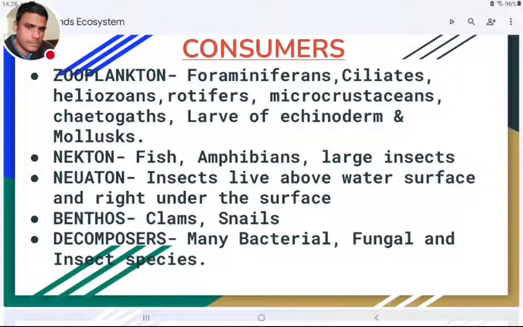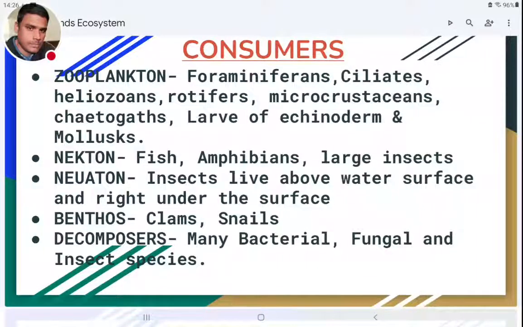Neuston are usually animals that lie above the water surface or under the water surface. If they lie above the water surface, they are called epineuston.